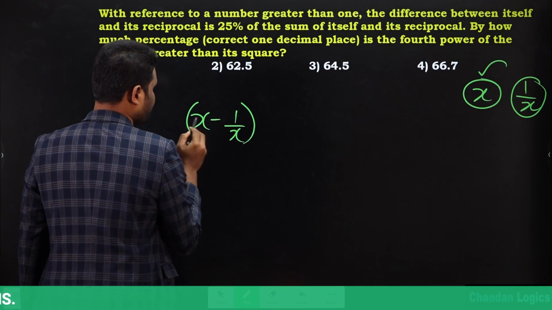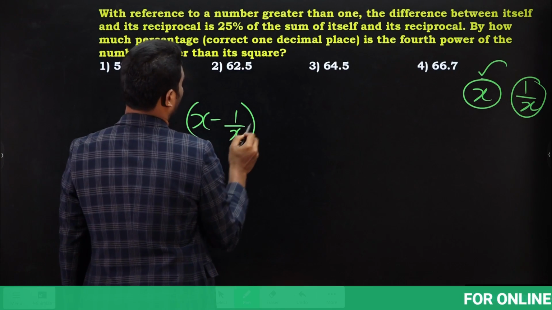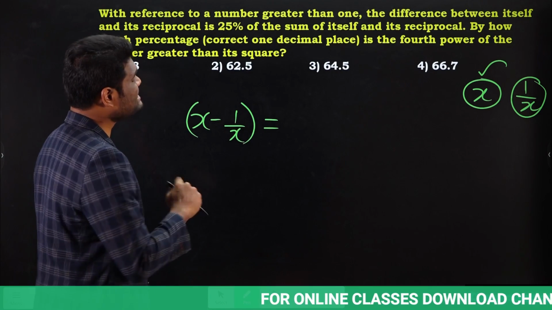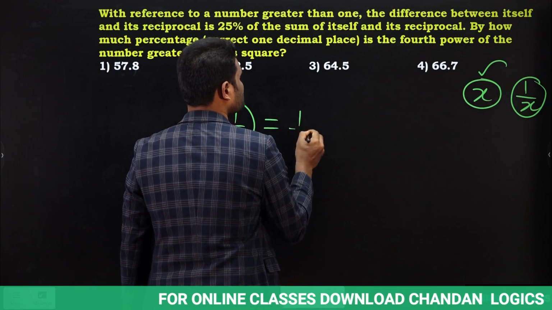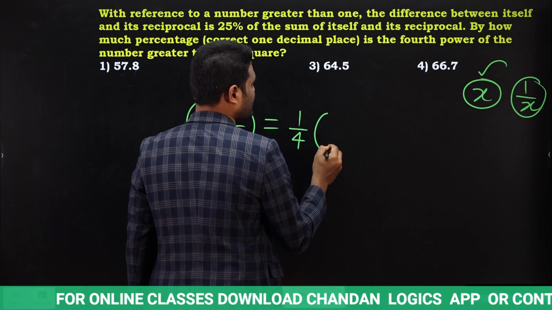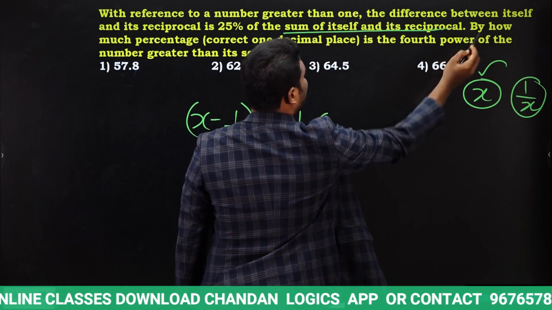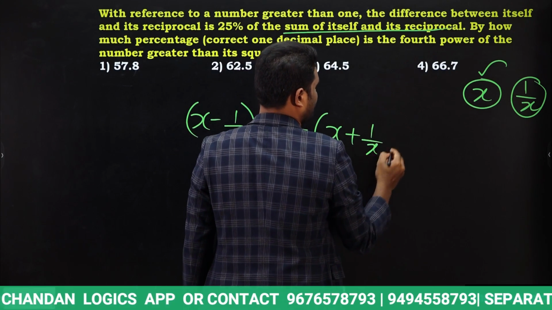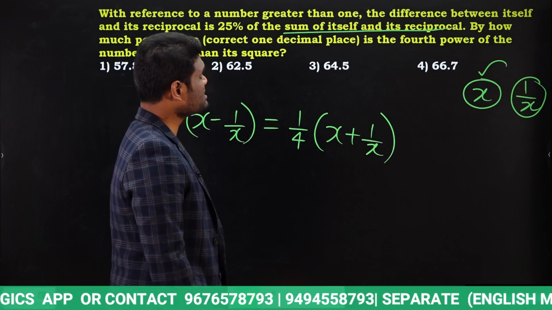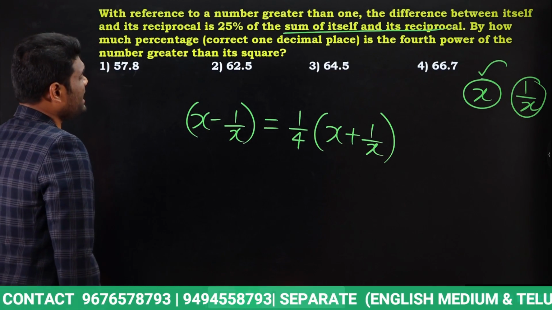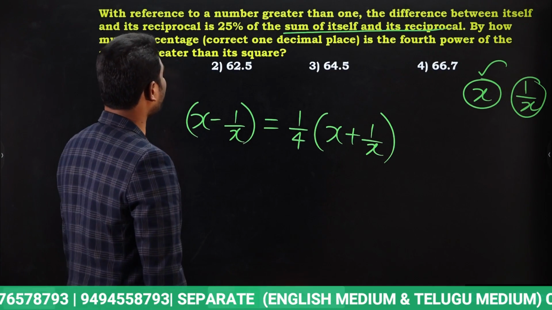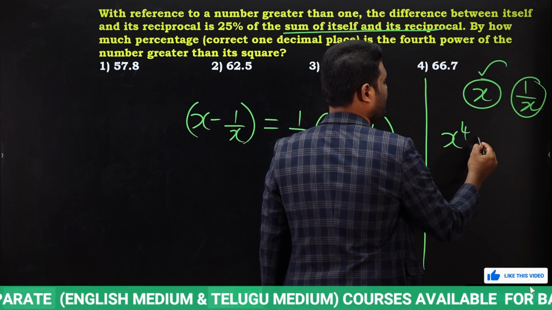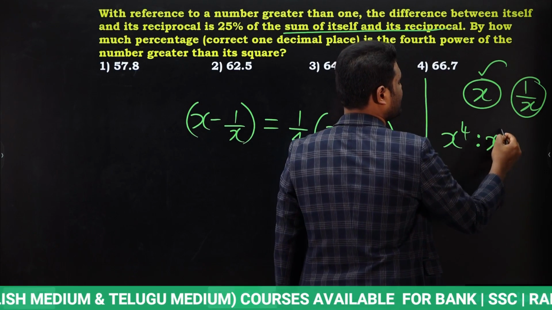The difference between itself and its reciprocal is 25% of the sum of itself and its reciprocal. 25% in terms of fraction is 1 by 4. So 25% of the sum of itself and its reciprocal. Sum means x plus 1 by x. Yes or no? Now what is the question asking? By how much percentage is the fourth power of the number greater than its square? So we are supposed to find how much greater the fourth power of the number is than its square.